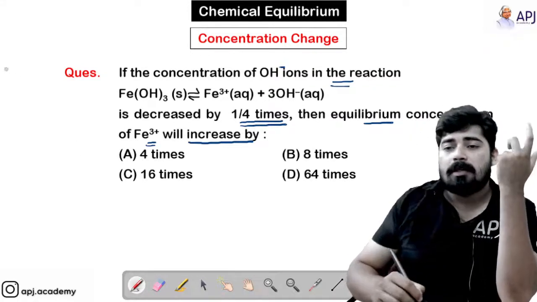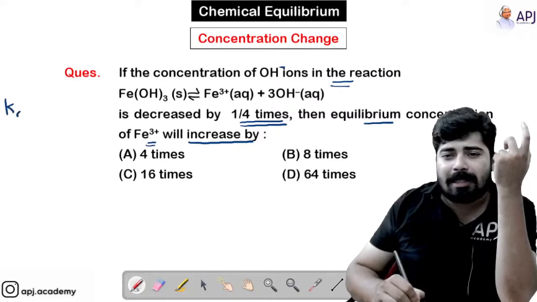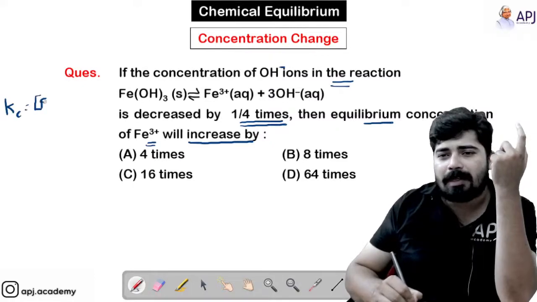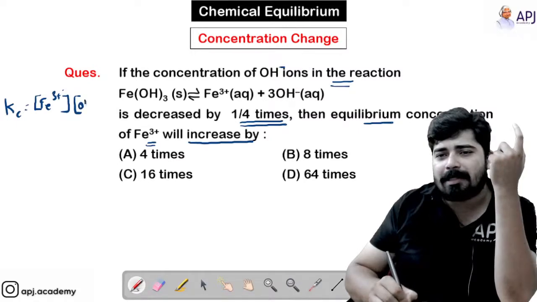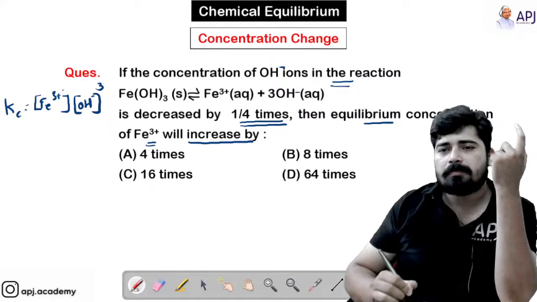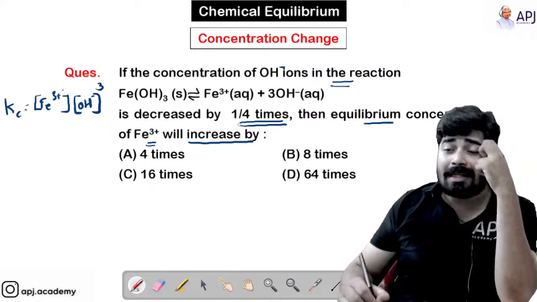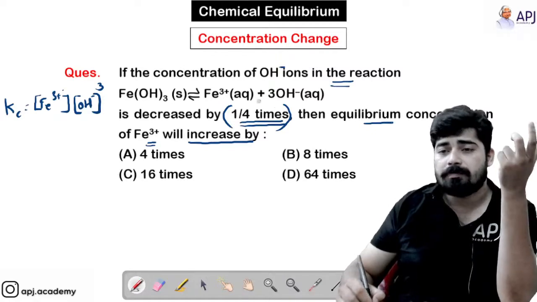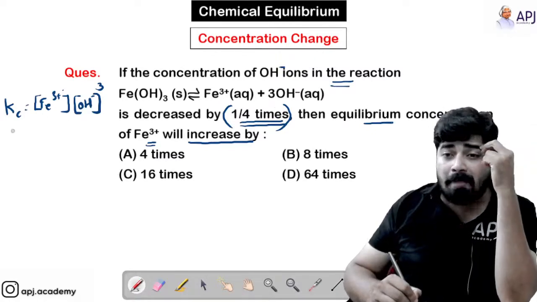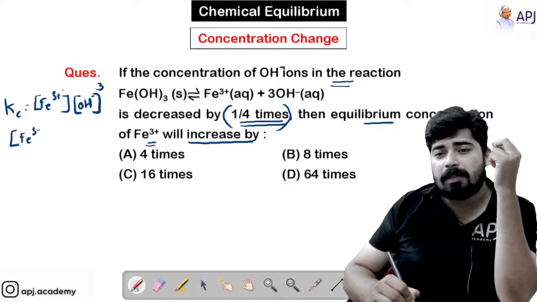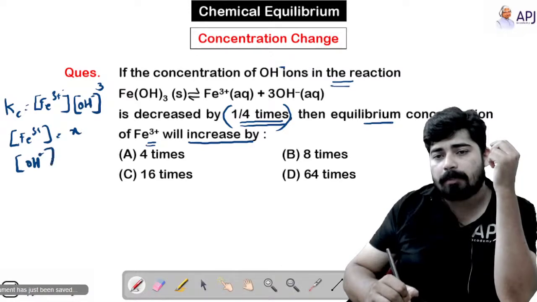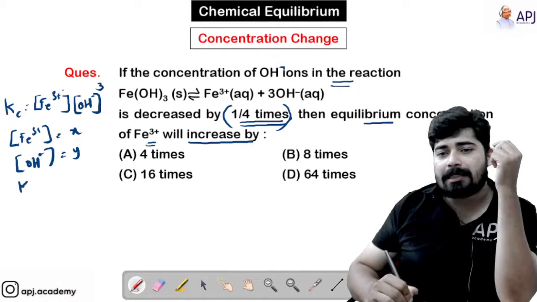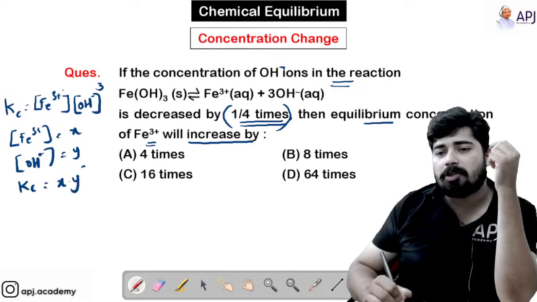So first of all, let's write the Kc equation for this equilibrium, that is Fe3+ and OH minus raised to 3. Now you are decreasing the concentration of OH minus to 1 by 4 times. So I am going to take the concentration of Fe3+ as X and the concentration of OH minus as Y. So here Kc will be equal to X into Y cube.